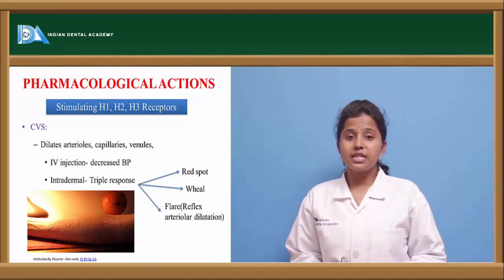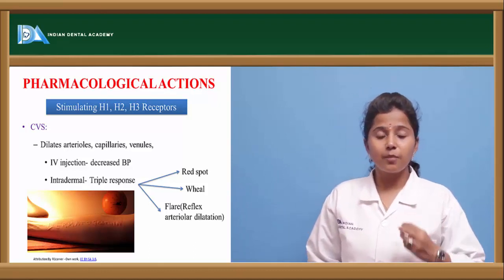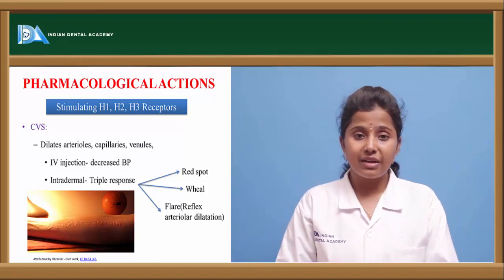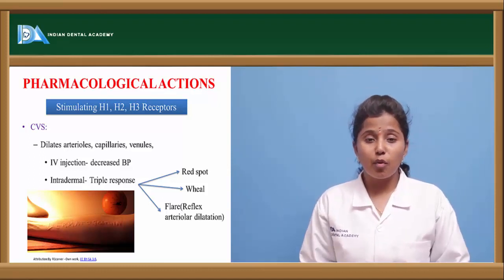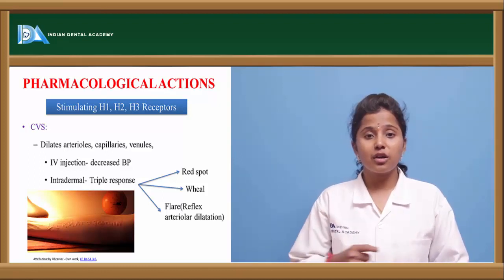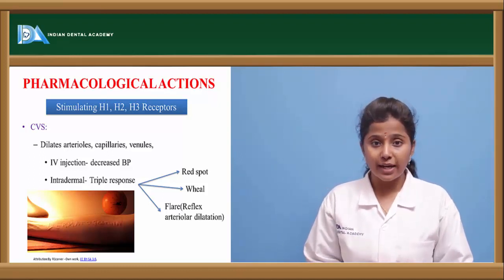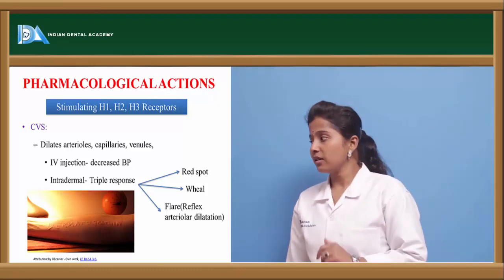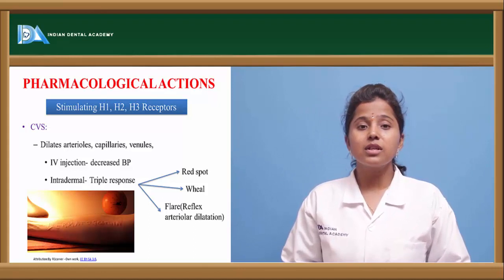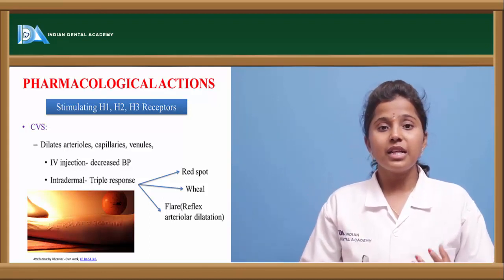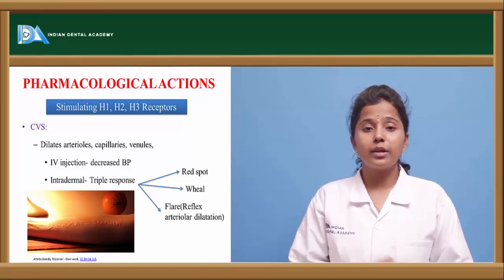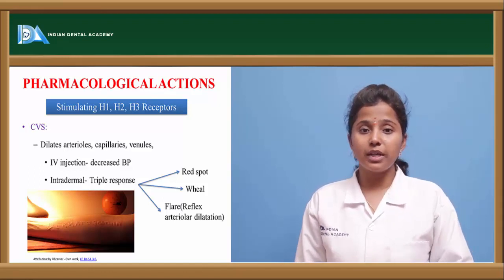And when histamine is given intradermally, it produces a triple response, or three kinds of response. One is that it causes skin rashes, or red spots on the skin. Second, it forms a wheal. A wheal is nothing but a rash, a circular or ring type of rash which is observed on the skin. And the third type of response is flare. Flare means there is an increase in the blood flow in the arterioles, where it causes redness in that particular area.